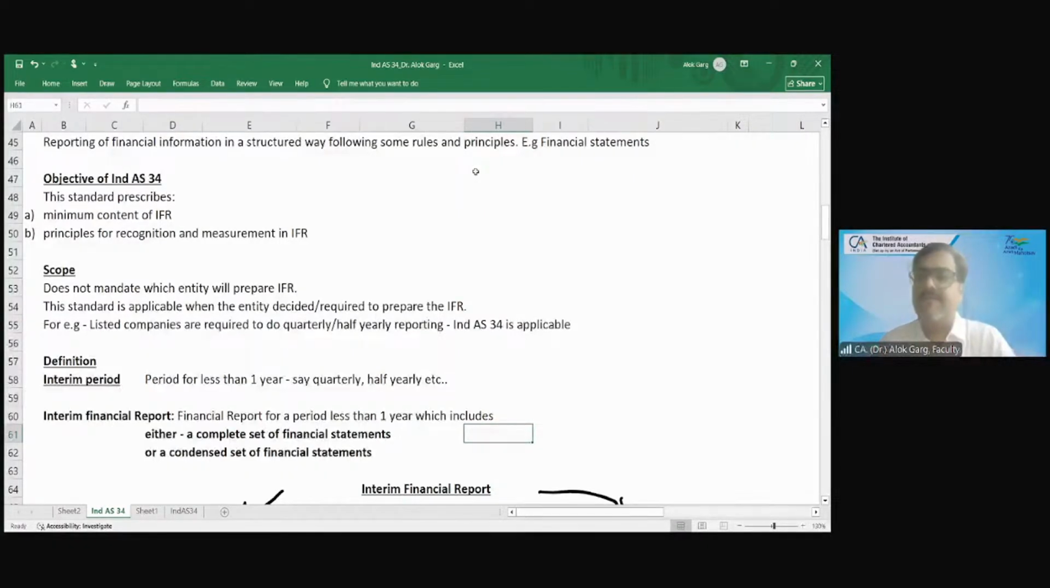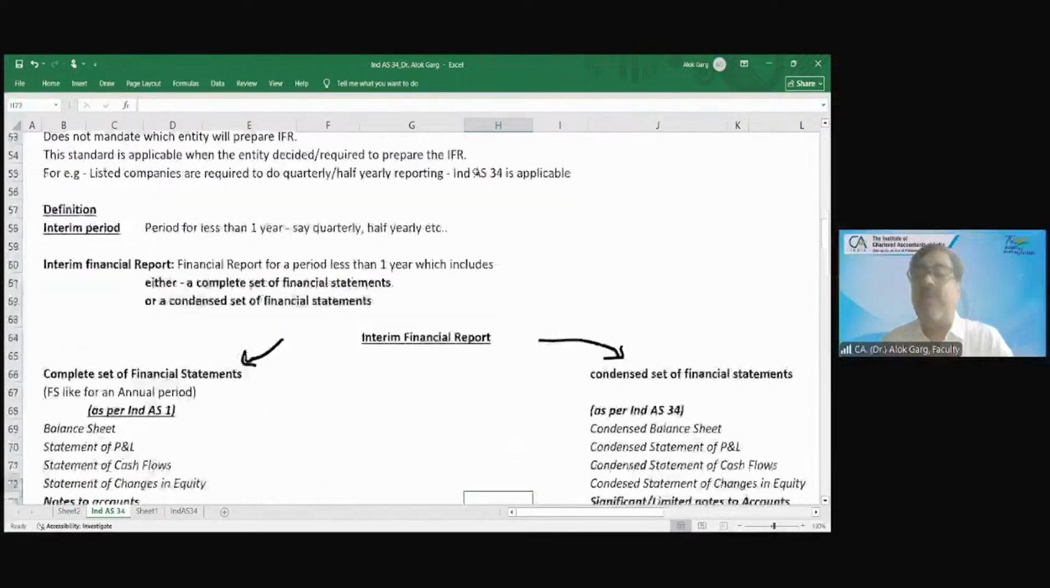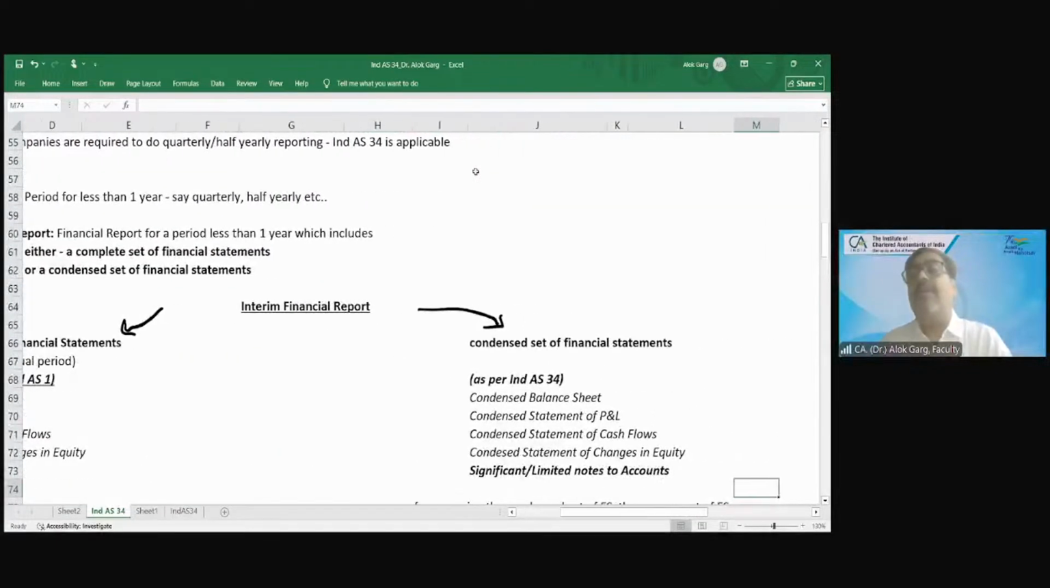I told him, sir, we will give full balance sheet, full P&L, full statement of changes in equity, full statement of cash flows, and some significant or limited notes to accounts. So he said, can we do this? I said, yes, sir. Just because these companies are required to prepare the financial statement on a quarterly basis, there is no mandatory requirement of publishing the quarterly financial statement.